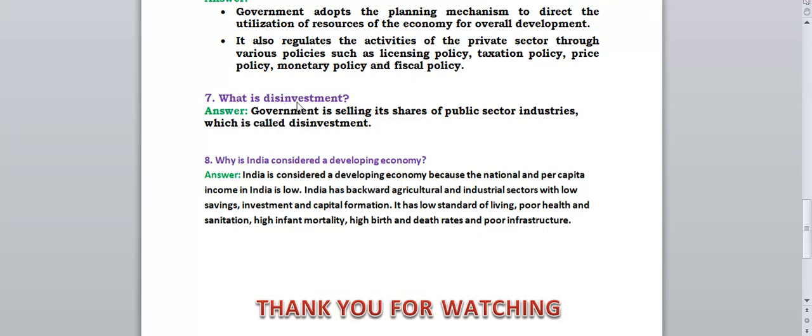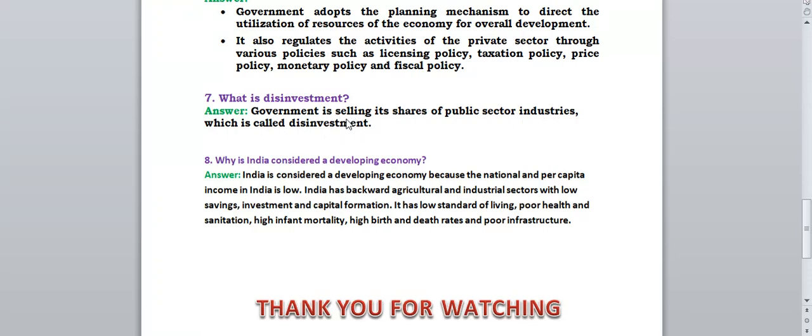What is disinvestment? Investment, you know that in investment, suppose you want to buy a property or land. For that you have to invest the money. That is called investment. And what is disinvestment? Now we'll read that. Government is selling its share of public sector industries, which is called disinvestment.